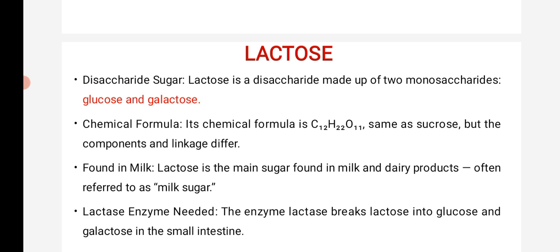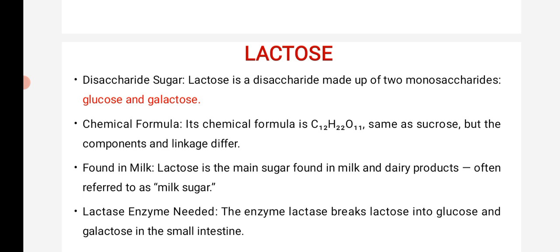Lactose is also one of the disaccharides. It is made up of two monosaccharides, glucose and galactose. Just remember, sucrose is a combination of glucose and fructose. The chemical formula of lactose is C12H22O11, same as sucrose, but the components and linkages are different. So the formula is the same, but the combination differs. Lactose is found in milk. It is the main sugar in milk and dairy products, which is why lactose is also called milk sugar.